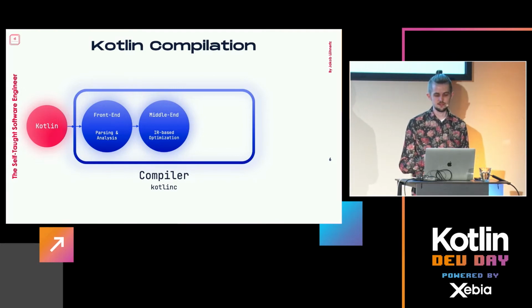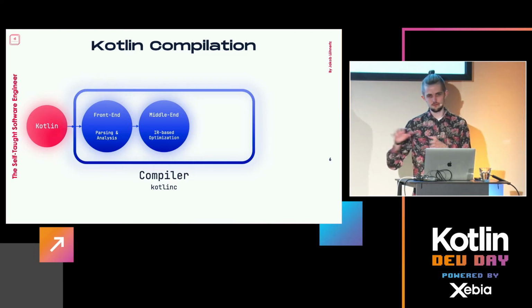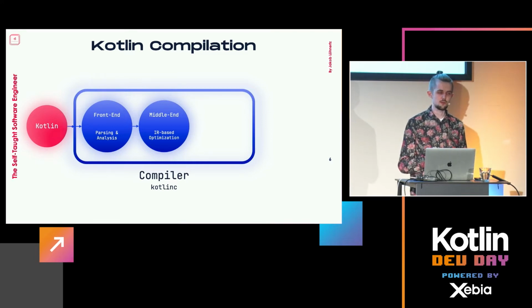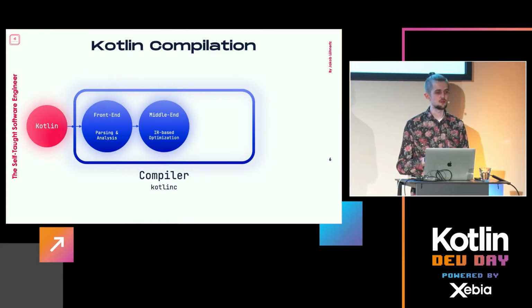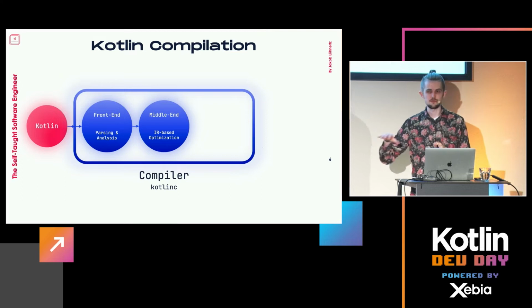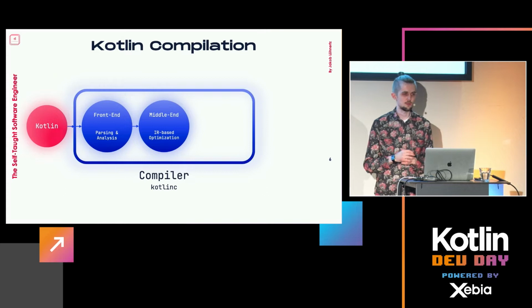That's known to us. And the problem would be, of course, since one of the big killer features of Kotlin is that you can compile into a variety of target platforms, if the compiler for various target platforms every time would have to implement all the way from Kotlin, which is close to Java, to, let's say, JavaScript or native code or something, which is very not like Java, it would be having to do a lot of heavy lifting every time. So instead, the compiler designers decided to first go to an intermediate representation, so the step to the final platform is a bit shorter. And what happens here as well is that we do some IR-based optimization.